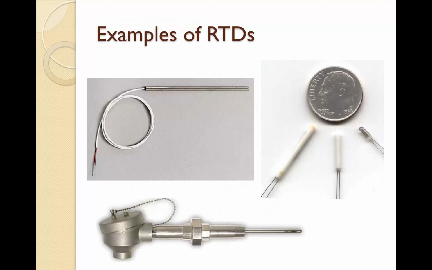For examples of RTDs, this is an image of an RTD. It's just a wire, and inside we have the coil wire, as we saw before in the structure of the RTD. This is another type of RTD.